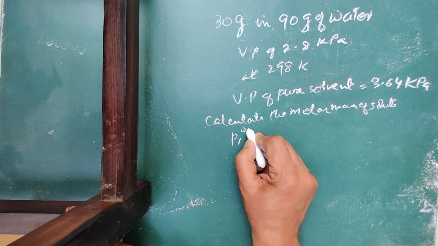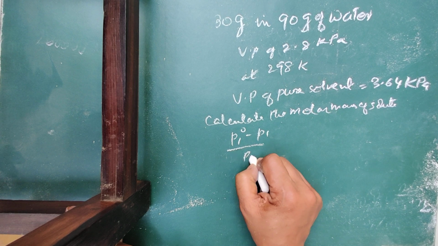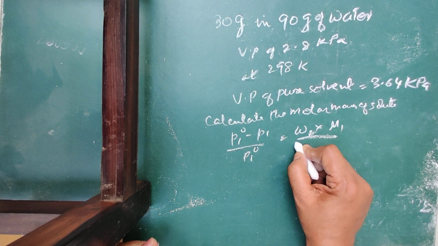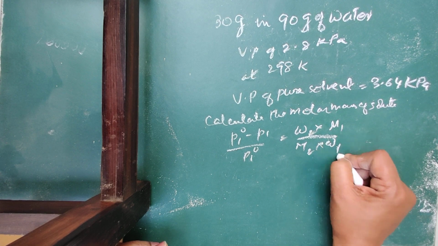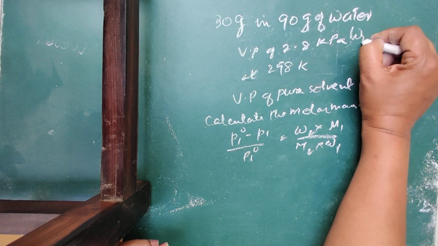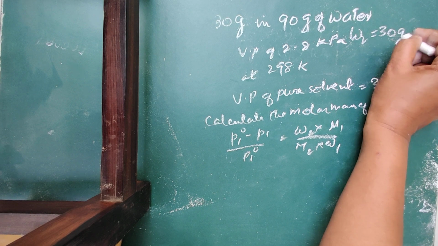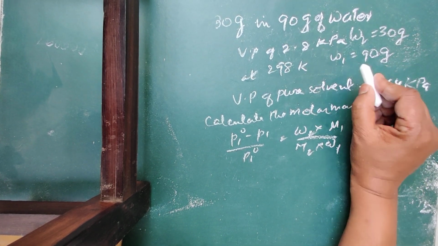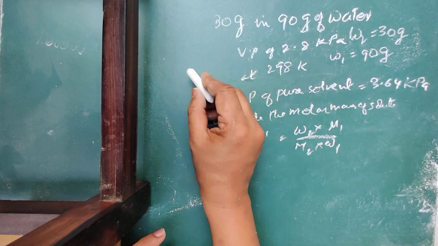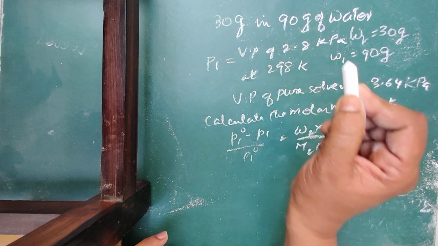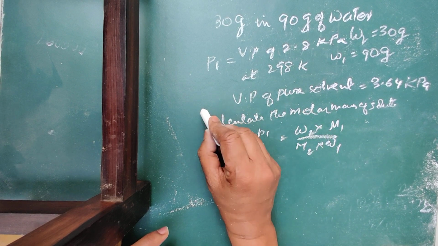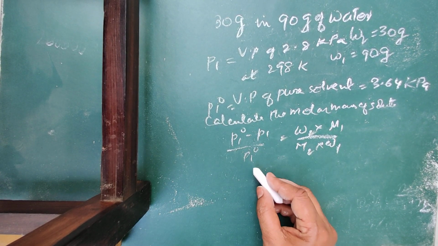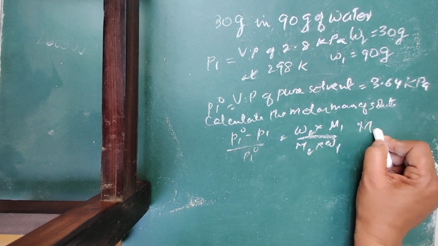So you have the formula P1 naught minus P1 upon P1 naught is equal to W2 into M1 upon M2 into W1. Here what is given? W2 is equal to 30 gram, W1 is equal to 90 gram, P1 is the vapor pressure of the solution, and vapor pressure of pure solvent is P1 naught. We have to find out M2.